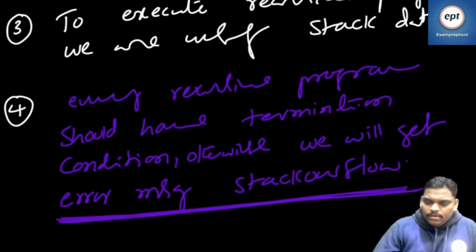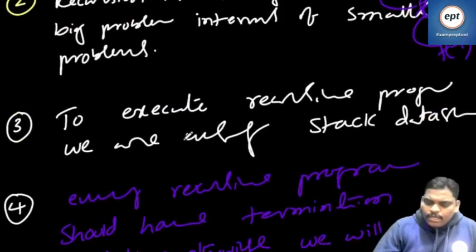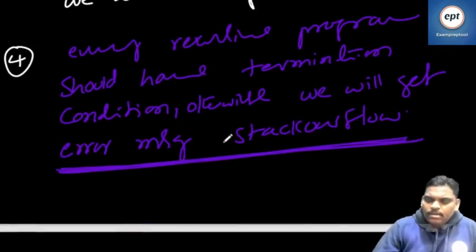Chalo, next one. I think the fourth one is over. Every recursive program should have a termination condition. Otherwise, we will get the error message Stack Overflow.